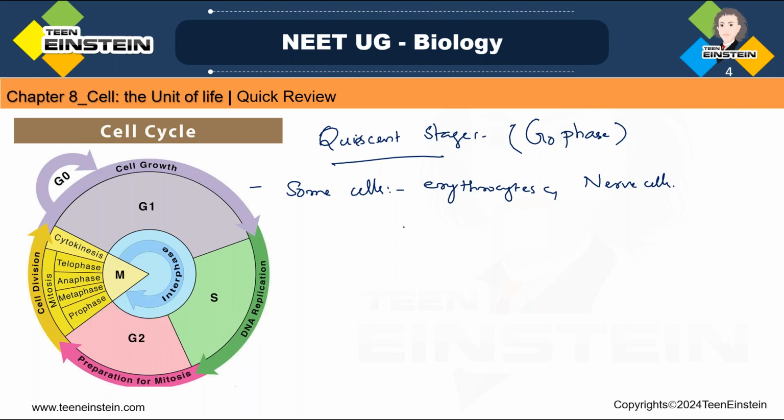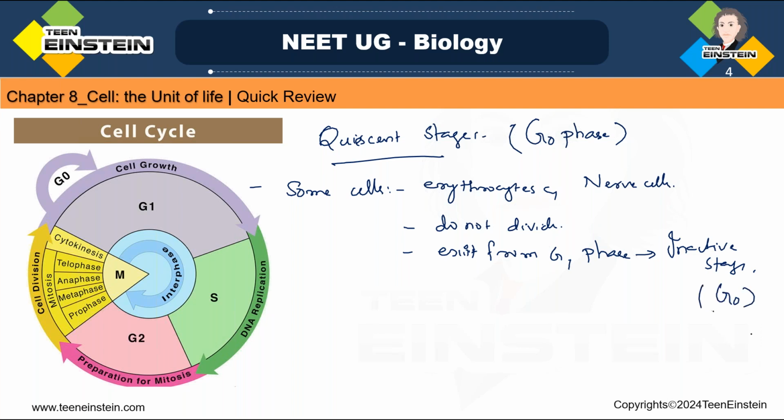So what will they do? They do not divide. Instead, they exit from the G1 phase to enter into a very inactive stage. That inactive stage is called the quiescent stage or G0 phase of the cell cycle.